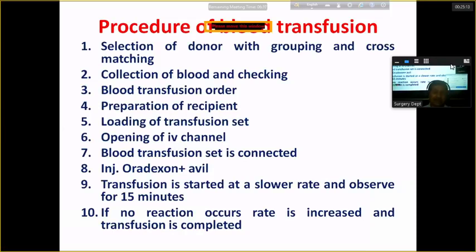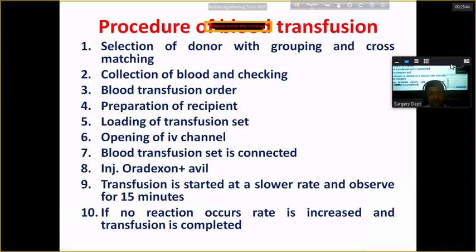Collection of blood and checking: when we take the blood from the refrigerator, we check the bag regarding the patient number, that is, the name of the individual who donated the blood, date of donation or collection, blood grouping, and cross matching. It has to be checked. Then you have to give a transfusion order.